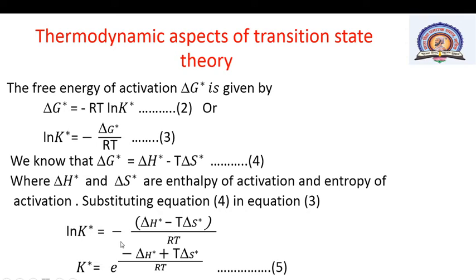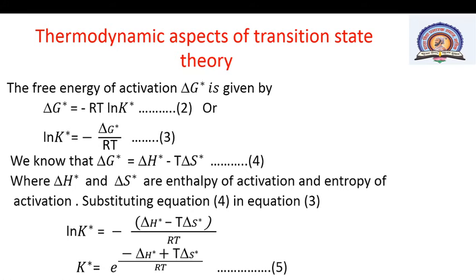Then equation 3 becomes ln K star is equal to minus, with the value of free energy of activation substituted here, delta H star minus T delta S star, divided by RT.